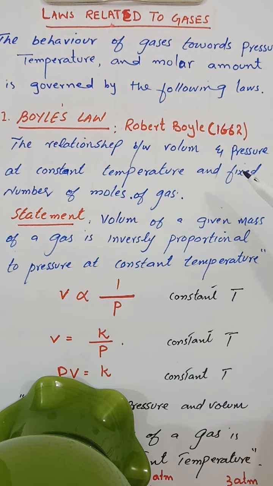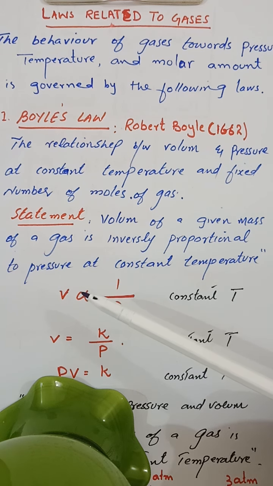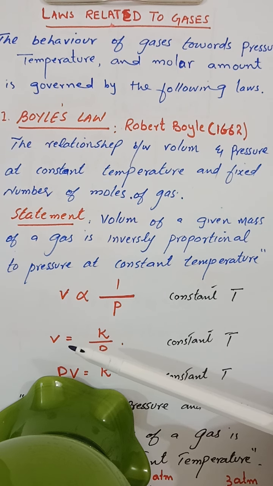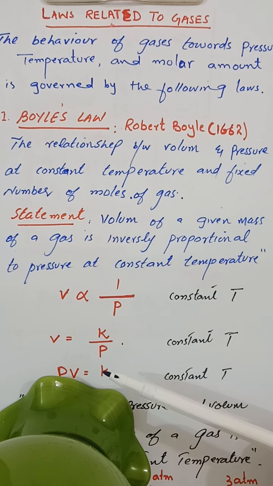temperature. It means that if we take a fixed amount of a gas and the temperature is kept constant, then by increasing the pressure the volume will decrease, or by decreasing the pressure the volume will increase. So there is an inverse relationship between the volume of a gas and the pressure. So to convert proportionality to equality, V is equal to K divided by P, or PV is equal to K, where K is called Boyle's law constant.